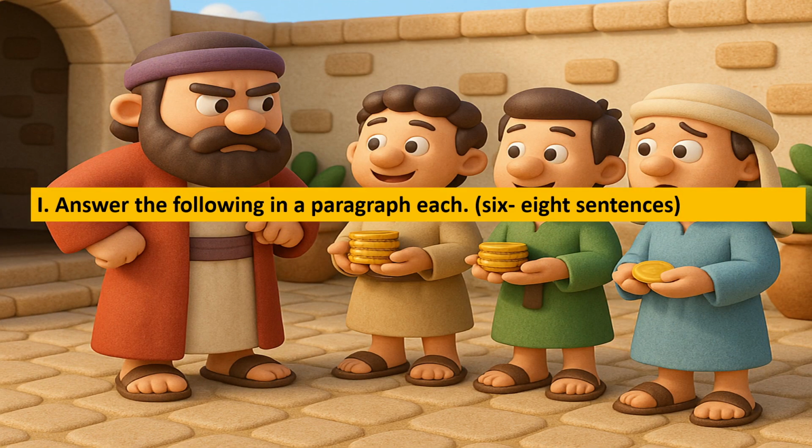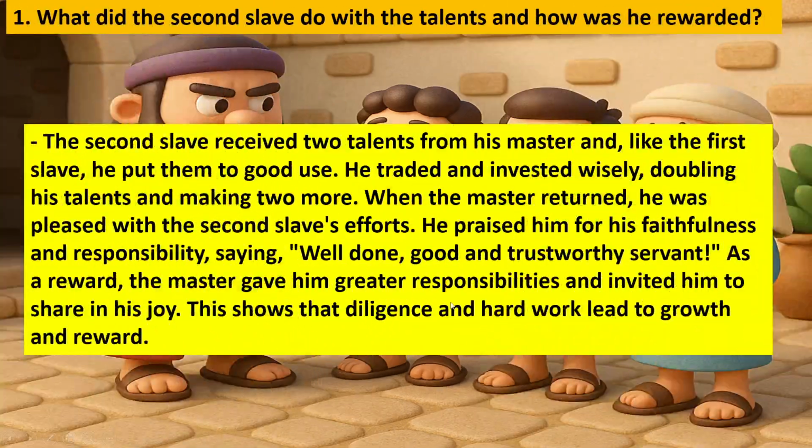First main, answer the following in a paragraph each, 6-8 sentences. 1. What did the second slave do with the talents and how was he rewarded? The second slave received 2 talents from his master, and like the first slave, he put them to good use. He traded and invested wisely, doubling his talents and making 2 more.